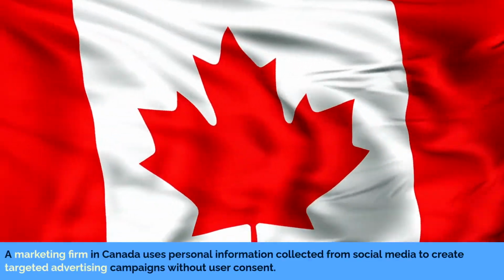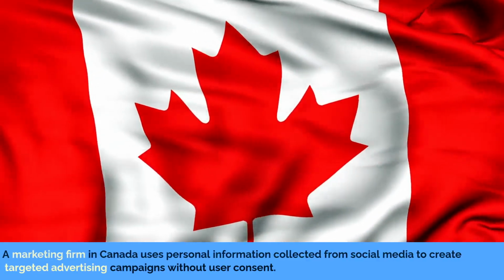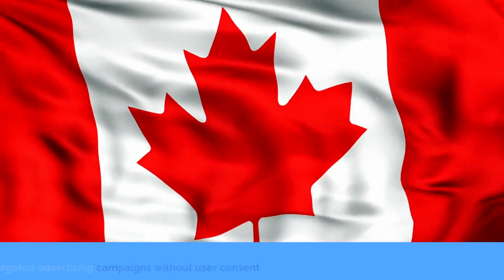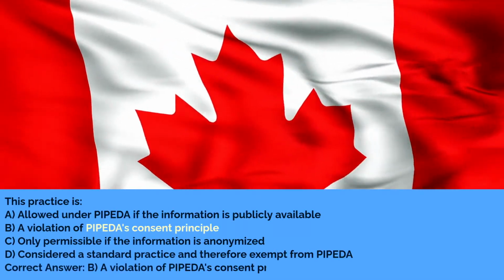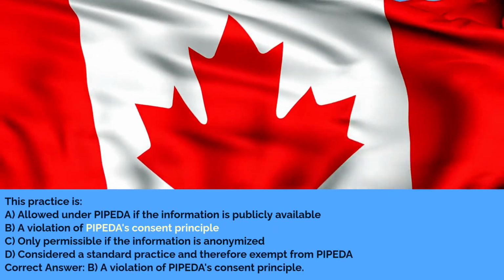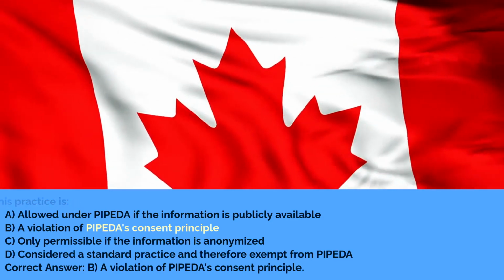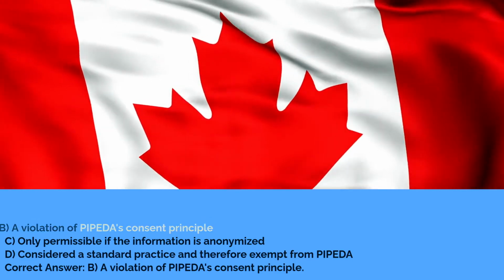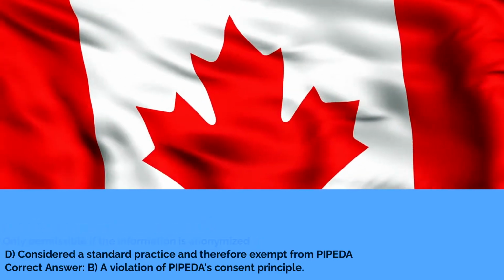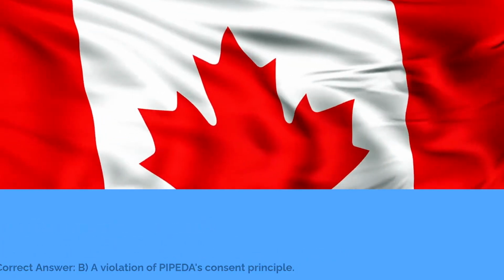A marketing firm in Canada uses personal information collected from social media to create targeted advertising campaigns without user consent. This practice is A. Allowed under PIPEDA if the information is publicly available. B. A violation of PIPEDA's consent principle. C. Only permissible if the information is anonymized. D. Considered standard practice and therefore exempt from PIPEDA. Correct answer. B. A violation of PIPEDA's consent principle.